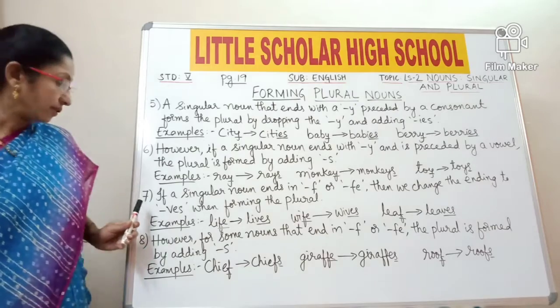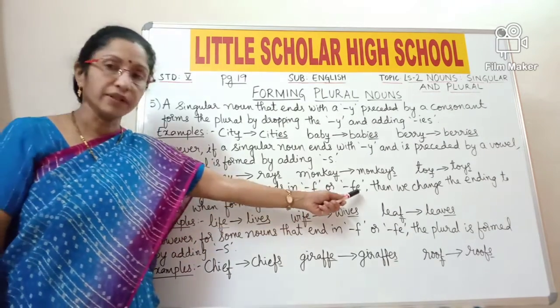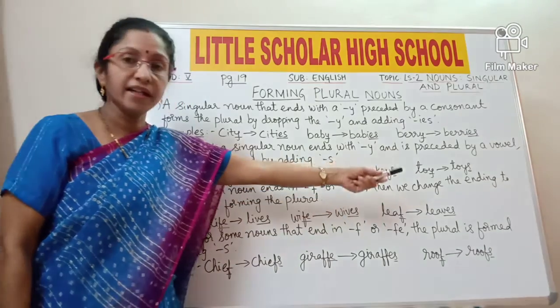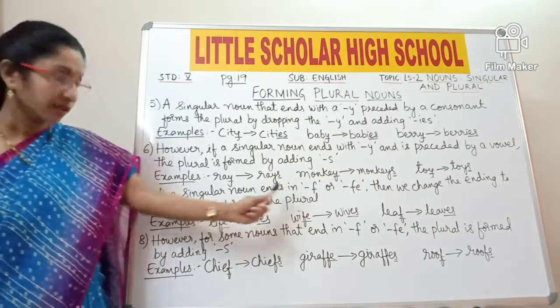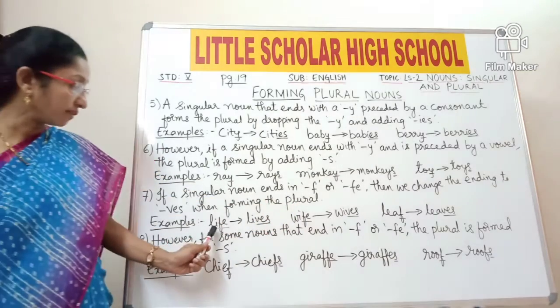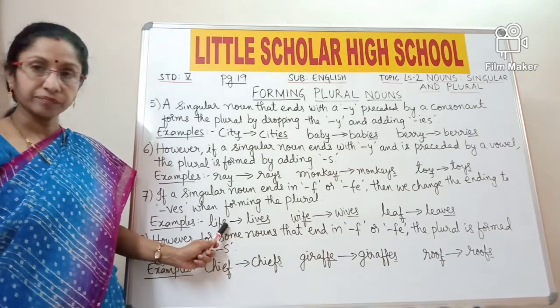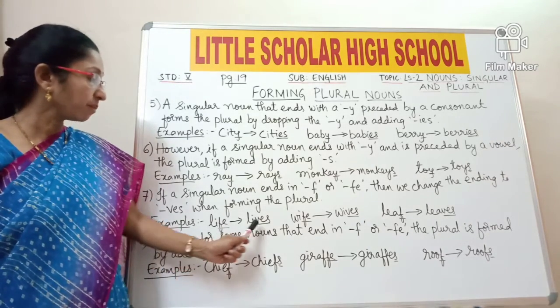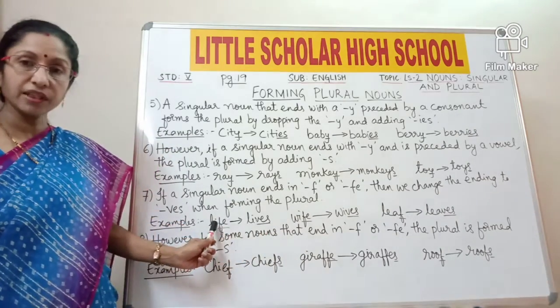Now look at rule 7. If a singular noun ends in f or fe, then we change the ending to ves when forming the plural. Now look at the example. Life. Look at the word life. It is ending with fe. So fe should be replaced with ves. So life becomes lives. Life is singular.